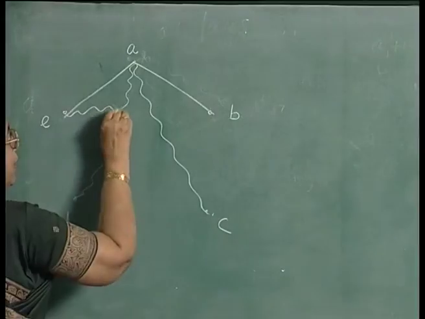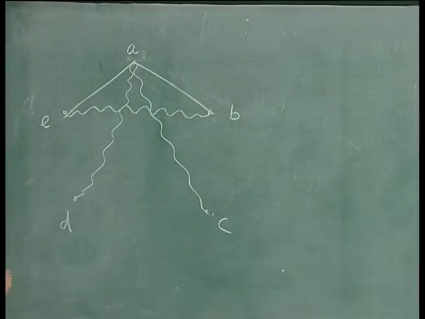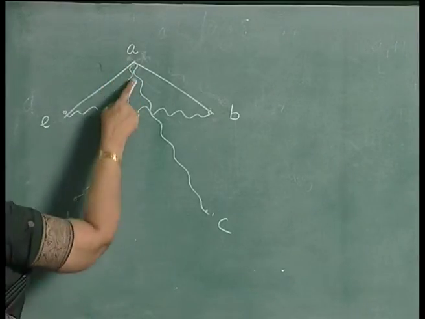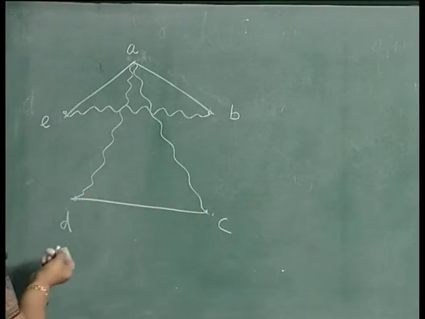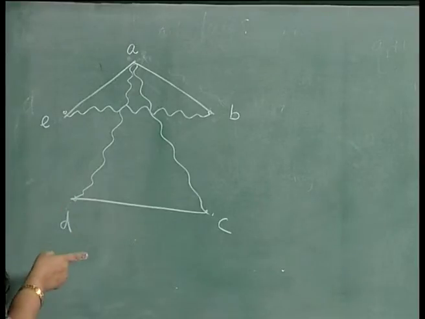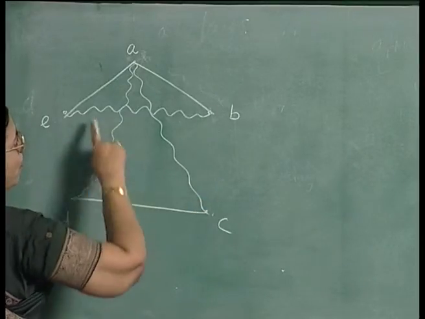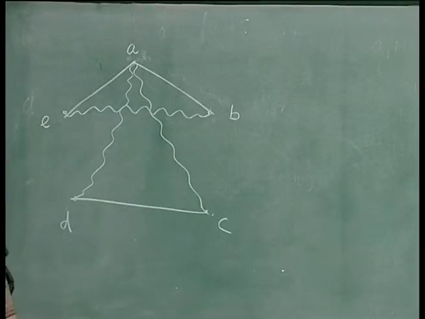So, suppose it is possible that B and E are enemies and A and D are enemies, A and C are enemies, but C and D can be friends. It can happen like that. Let us draw the other arcs also. Now, in this case, we have drawn 1, 2, 3, 4, 5, 6 arcs, 4 more arcs we have to draw.